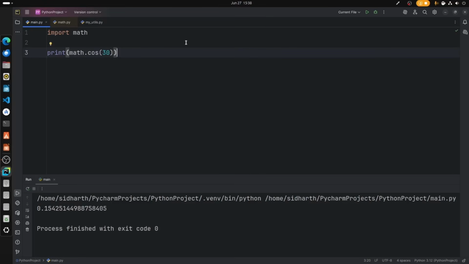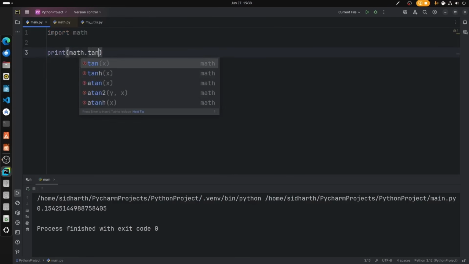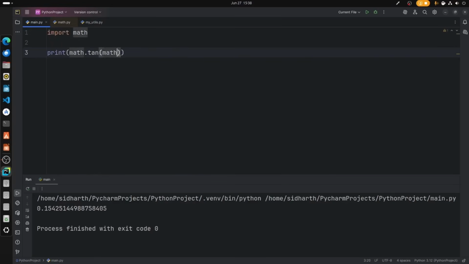Alright, so just like that we can get all the trigonometric values. And also we can print the pi value, for example the trigonometric inverses, right? So for that we can just type print math dot tan, and we're gonna print math dot pi divided by 4.